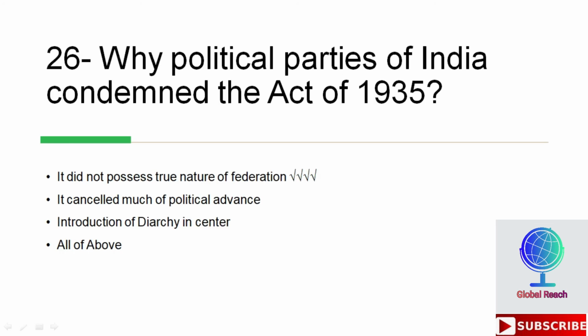Why political parties of India condemned the Act of 1935? Options are, it did not possess the true nature of federation, it cancelled much of political advance, introduction of diarchy in the center, all of above. The first is the right option here, which is it did not possess the true nature of federation.